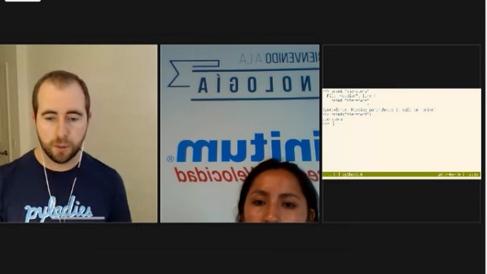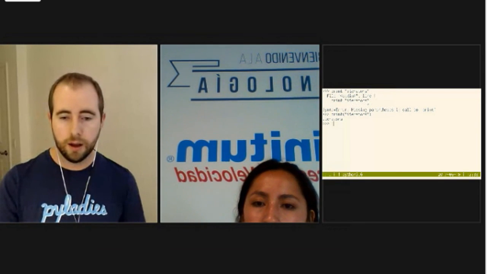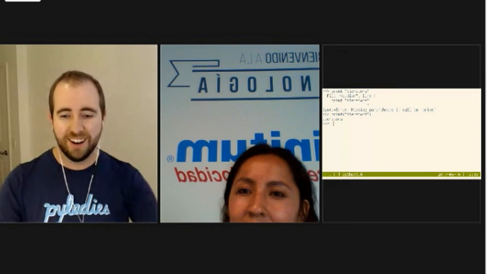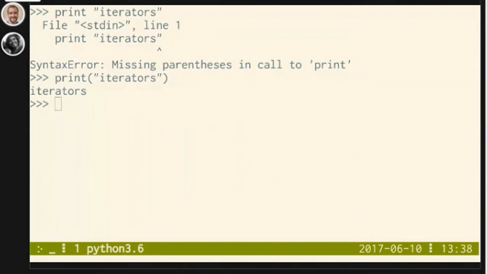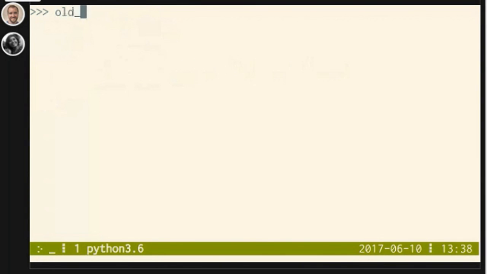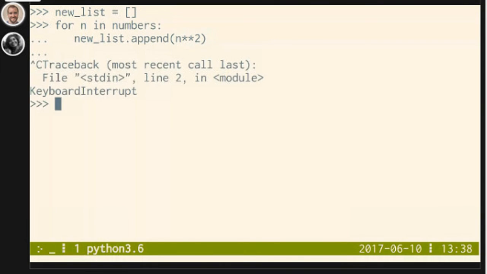Kojo's question, when should I use a comprehension instead of a loop? I think you already answered this in your talk. Yeah, so to use a comprehension instead of a loop, it's whenever you are appending, whenever you're building up a new list. So if you have something that looks like this, new list equals something, you say for n in numbers, new list.append n squared, and when you're modifying something there, this is the time to use a comprehension.